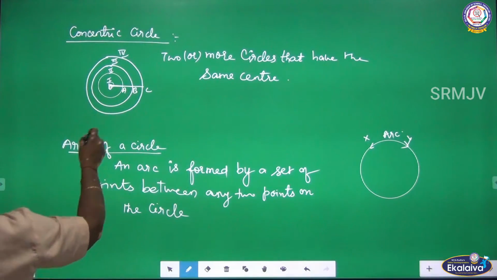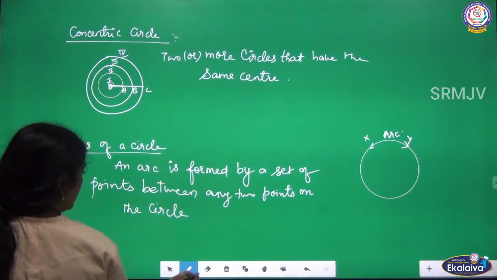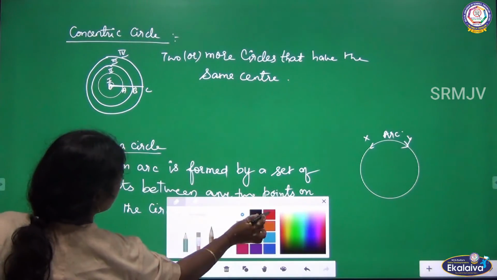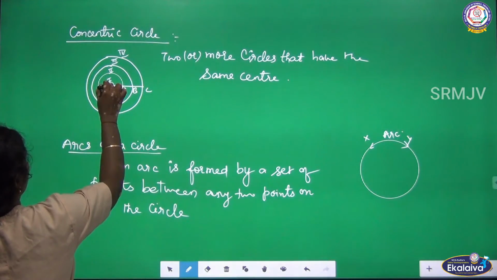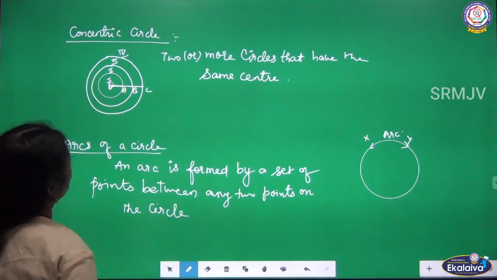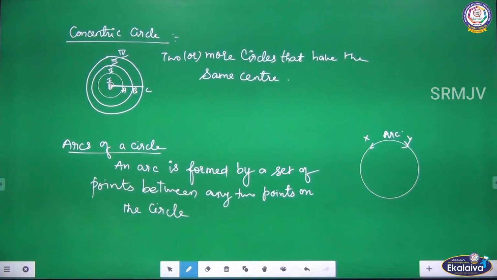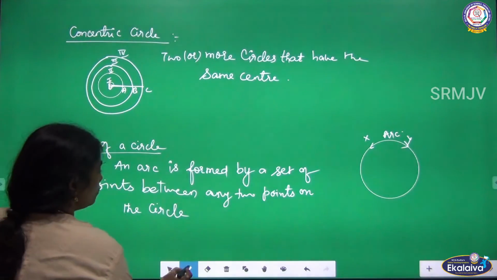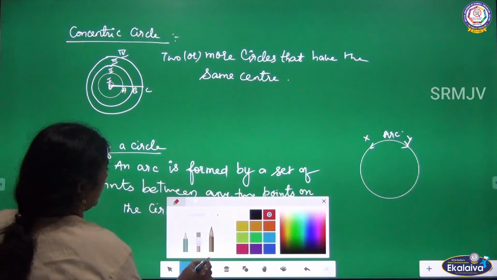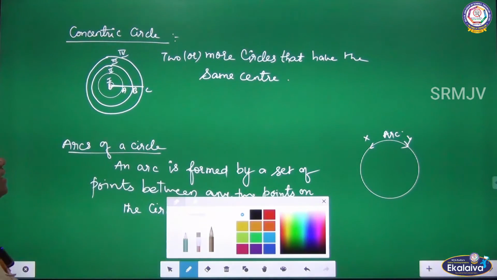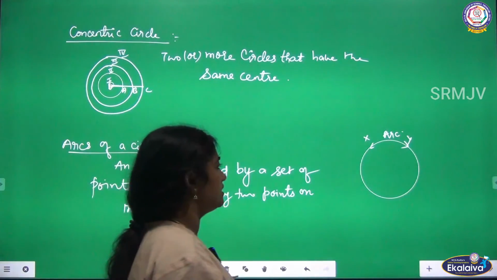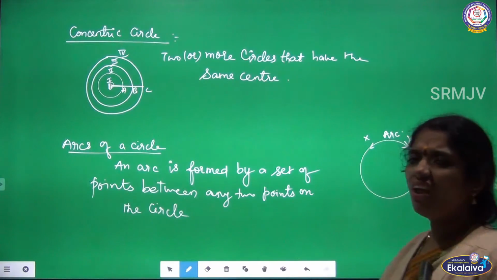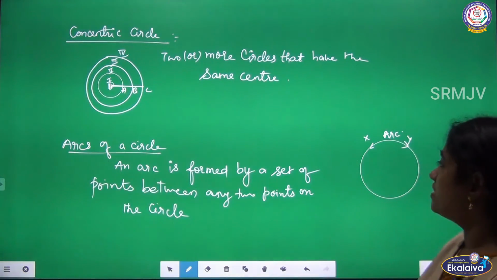See, for the first circle, what is the center? I will change the pen color and explain. Listen, this is your O. Okay, this is your O. So, two or more circles which have the same center are said to be concentric circles. Then it is said to be what? Concentric circles.